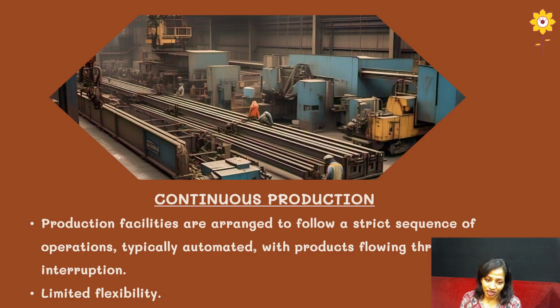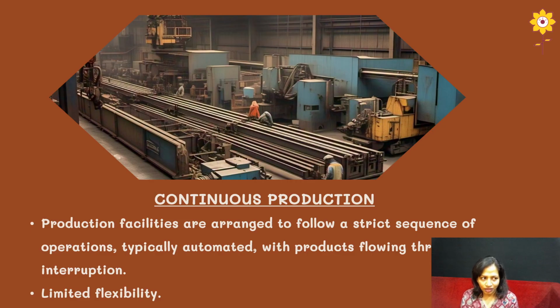Fourth and the last production system is continuous production. Now this continuous production system is actually different from all the other three production systems which I have explained before. It follows a strict sequence. That means there will be no flexibility, zero flexibility in this type of system. It is typically automated. At the same time, it goes on producing without interruption.